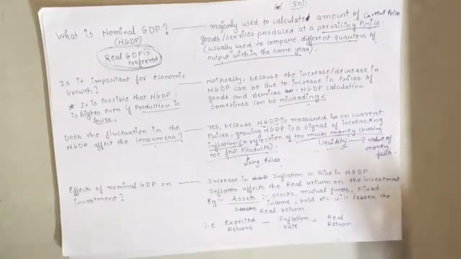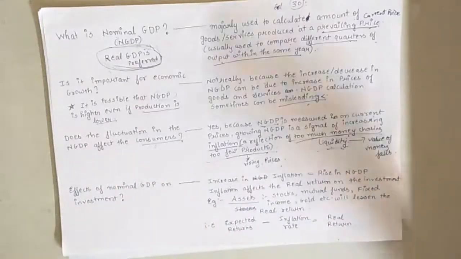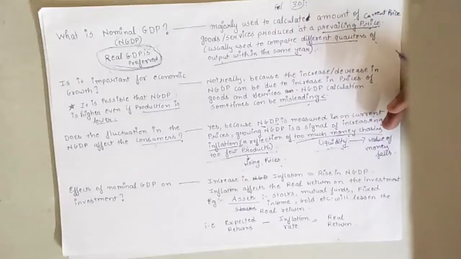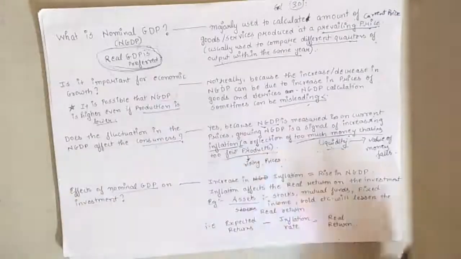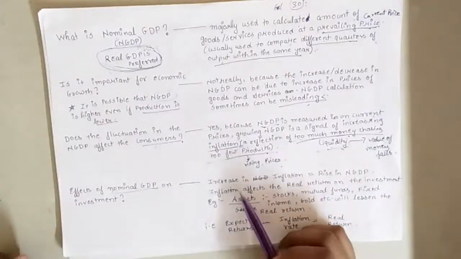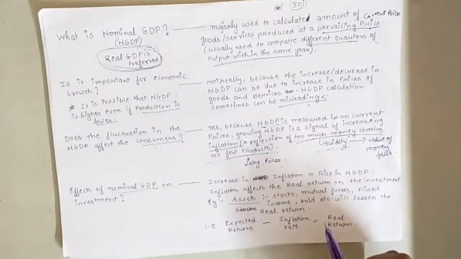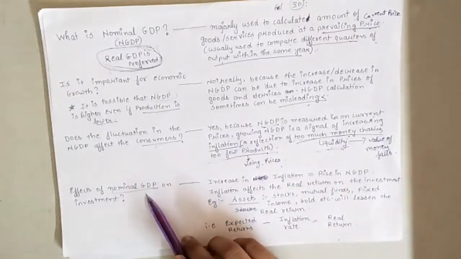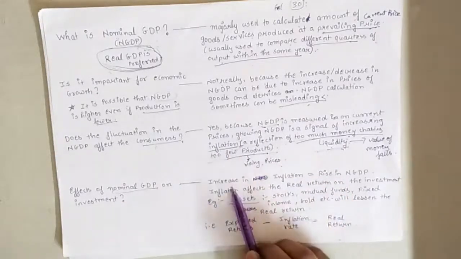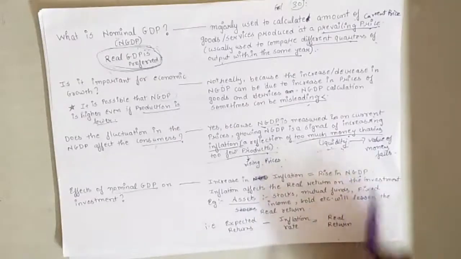Moving forward, the effects of nominal GDP on investments. So while making an investment in stocks or mutual funds, is it necessary to consider nominal GDP, the rate of nominal GDP? Well, I would say no, but indirectly there is a possibility of considering nominal GDP while making investments, because as I said, an increase in inflation is equal to a rise in the rate of nominal GDP.